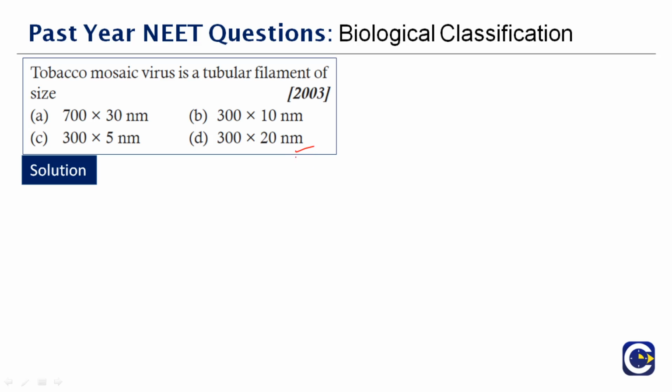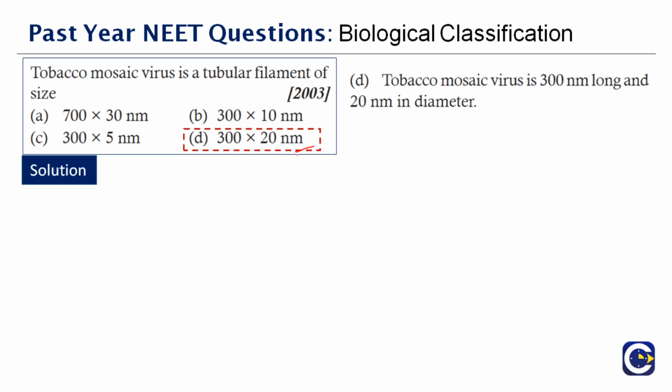So these are actually facts, you cannot change. So this is how it measures. Therefore, the correct answer is option D.